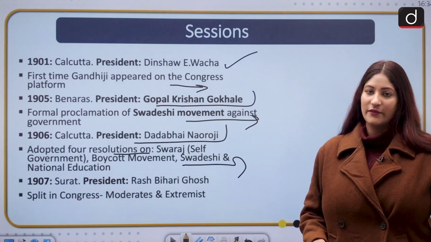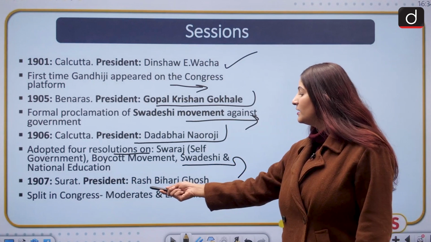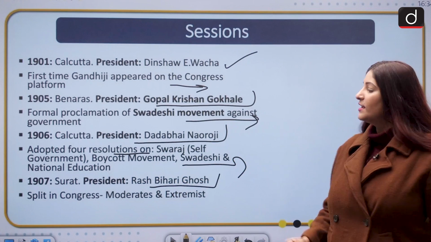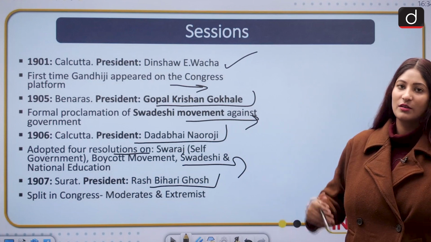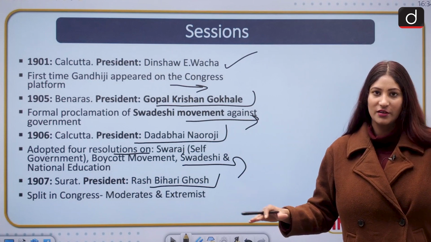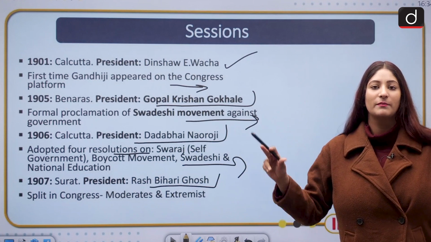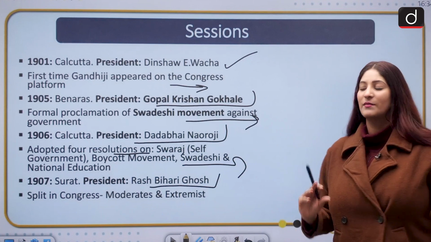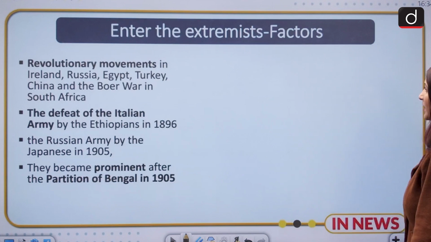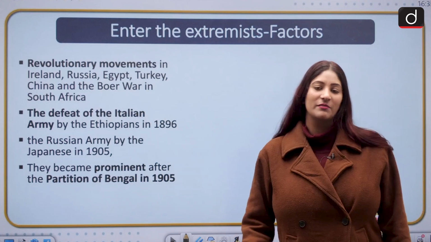In 1907, of course, the Surat split. Here the president was Rash Bihari Ghosh. Sometimes it could be asked in your examination who was presiding over the Congress session when the split between moderates and extremists occurred. Okay, moving ahead now, let's talk about the extremists.